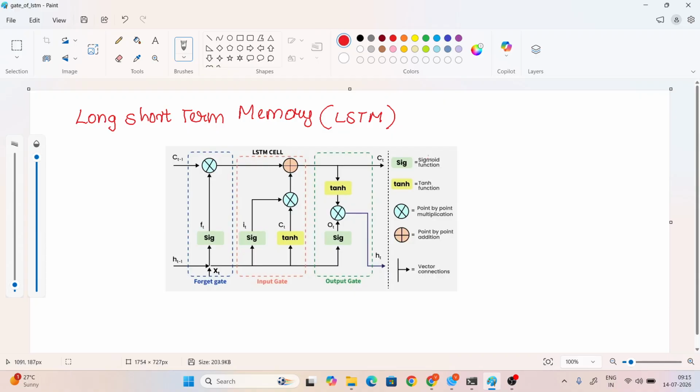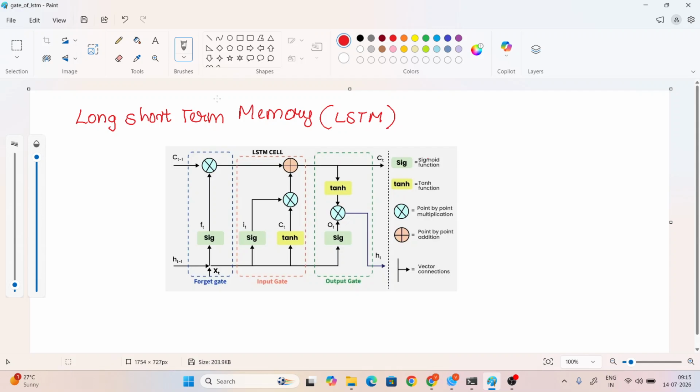Whatever we want to remember, like 10th marks, 12th marks and college CGPA, we have to store in short-term memory. These are called short-term memory. If you remember for a long period of time, we call it long short-term memory. Have you understood the difference? Short-term memory is stored temporarily, so if you remember it for a long period of time, then only we call it long short-term memory.